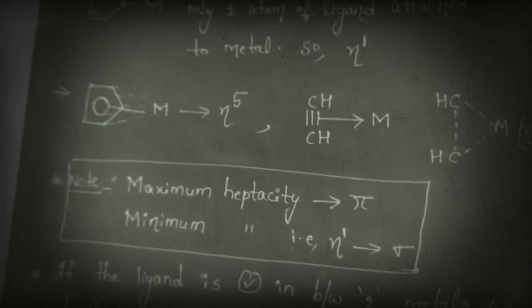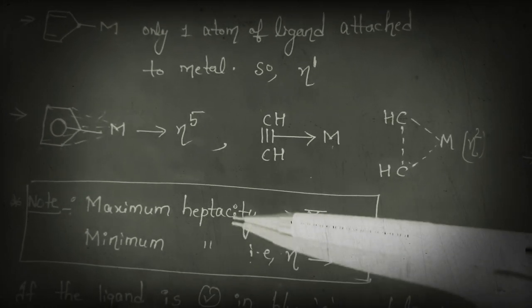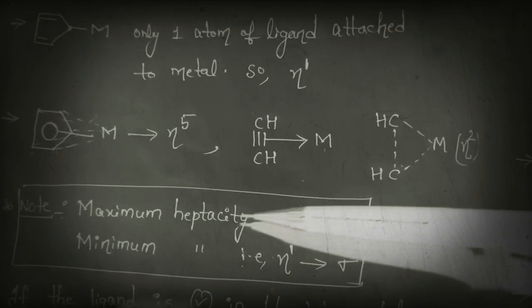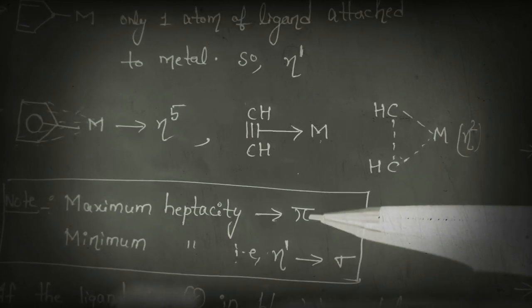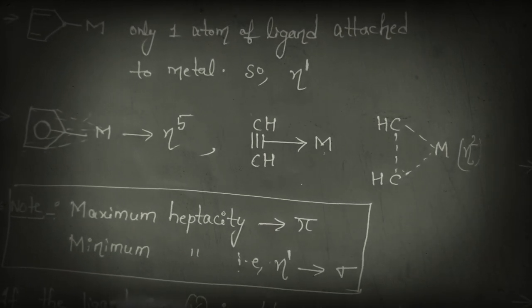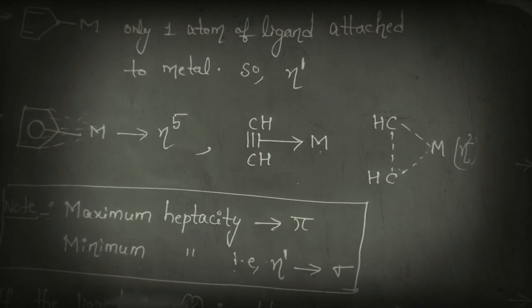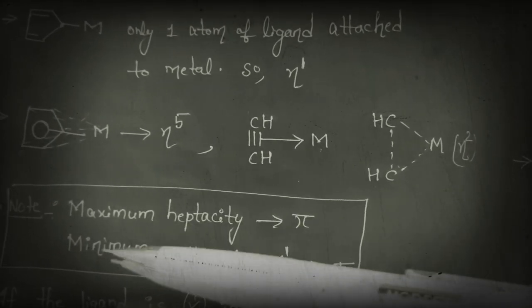Okay, next. One more important point I want to tell. Maximum hapticity can be indicated like pi. In some questions they may give pi. So pi means if a particular molecule has maximum hapticity, we can just indicate pi. Okay, next, minimum hapticity.